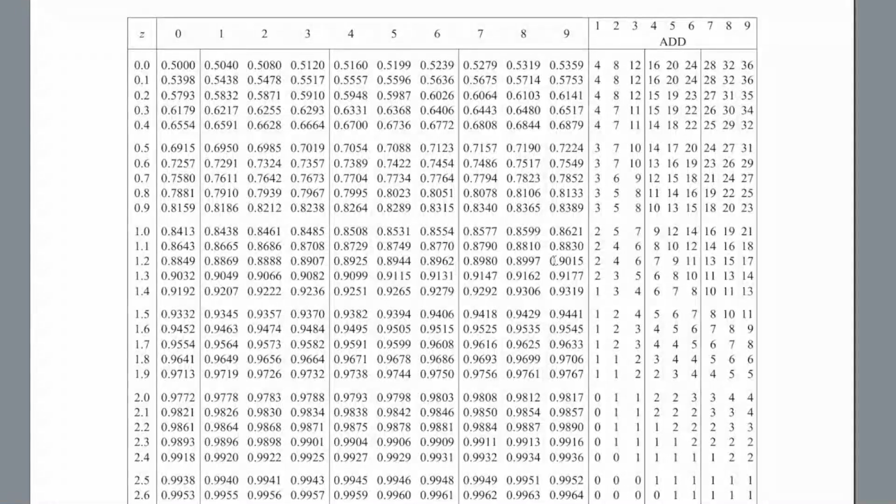But this value is already greater than 0.9. So I take the closest value to it, but to the left. So I will identify 0.8997. When I identify this, I look at its Z value. The Z value will be 1.28. So that is 1.28, the Z value of this probability.